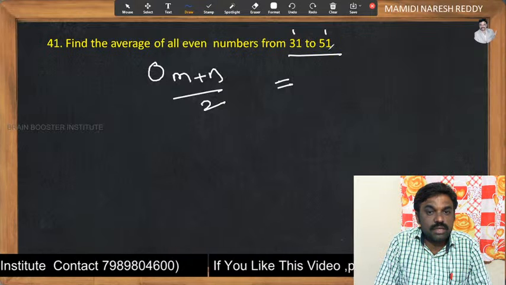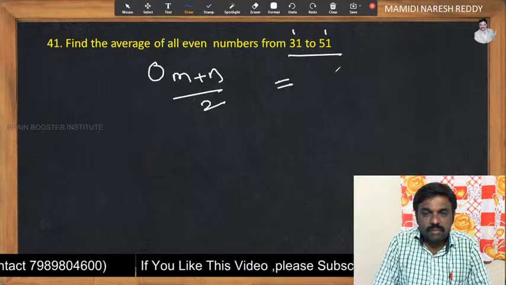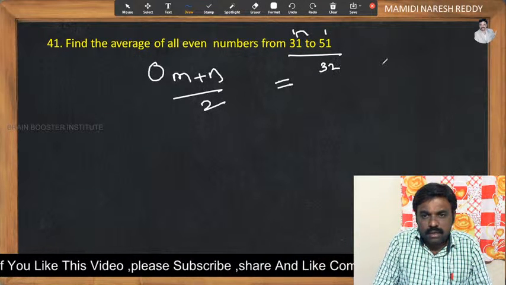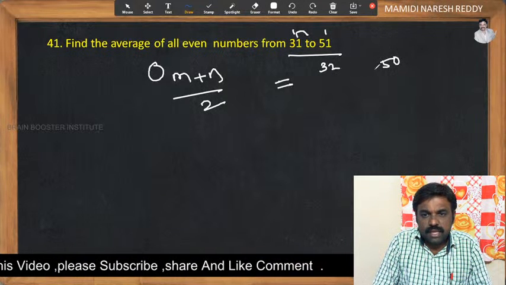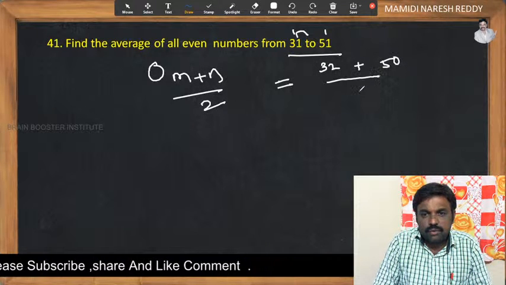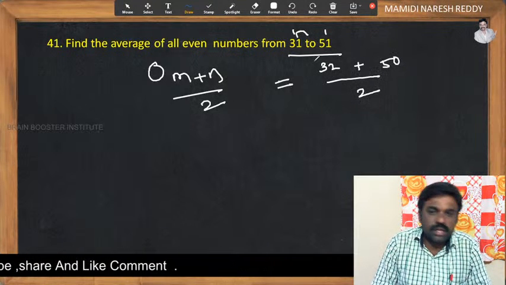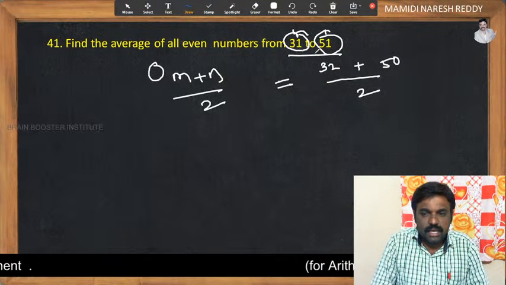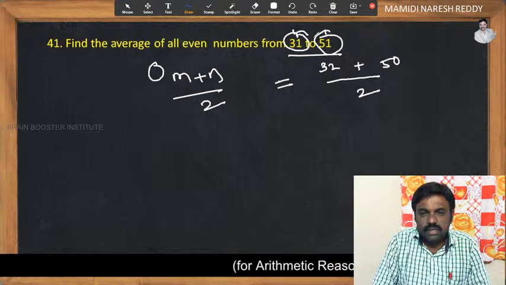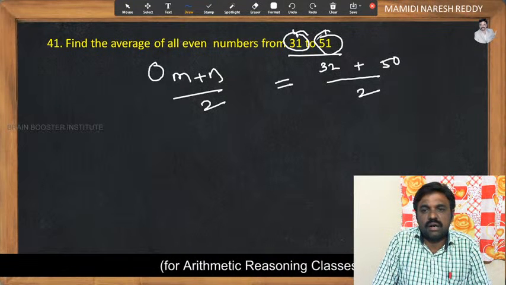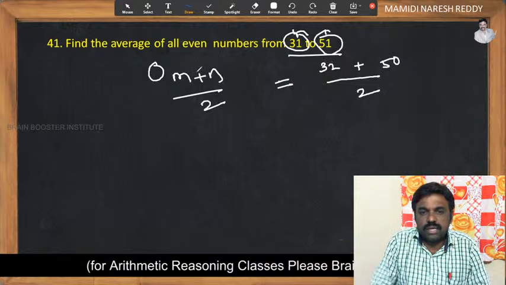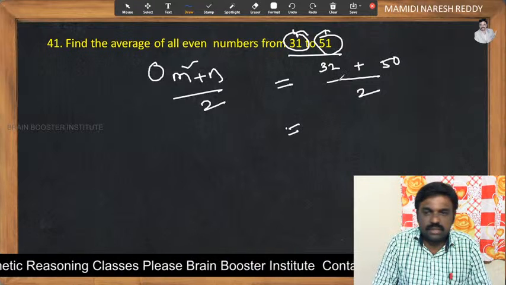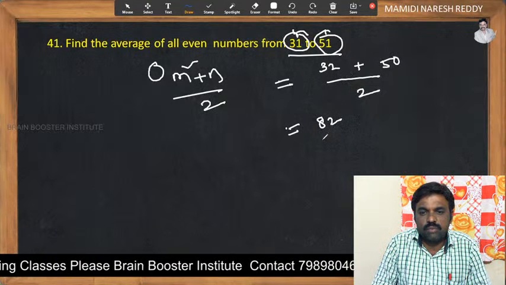So m must be 32 and n must be 50. As we are counting the even numbers from 31 to 50, we don't count 31 and 51 as they are odd numbers. That's why we take the next even number and the preceding even number, so m is 32 and n is 50. Now we get 32 plus 50 is equal to 82 by 2.